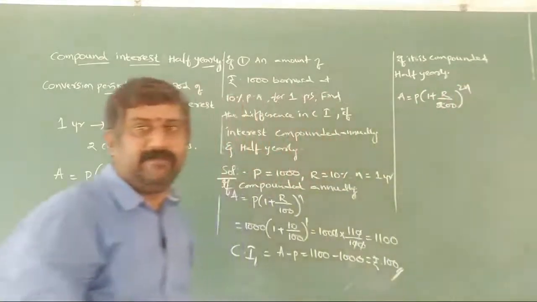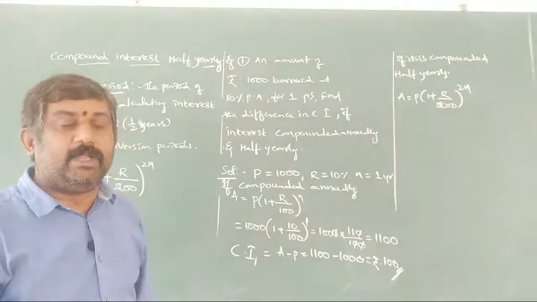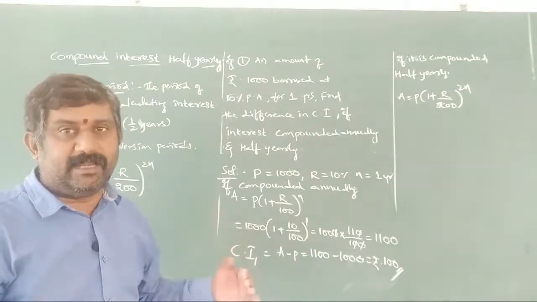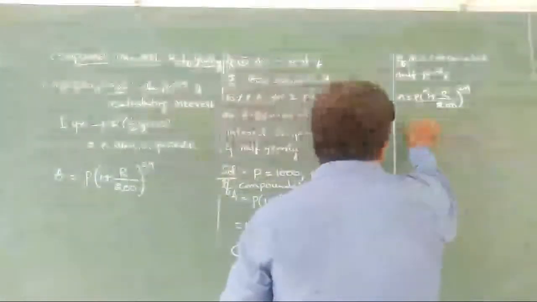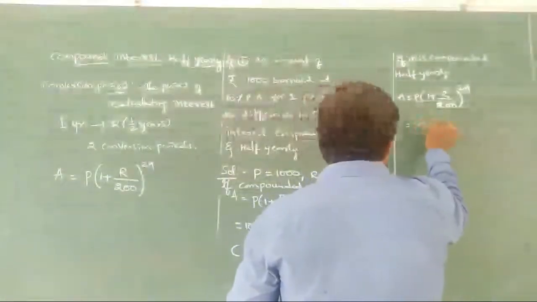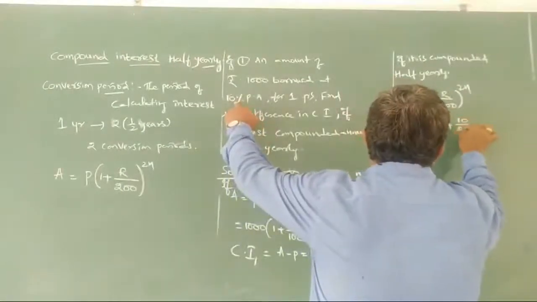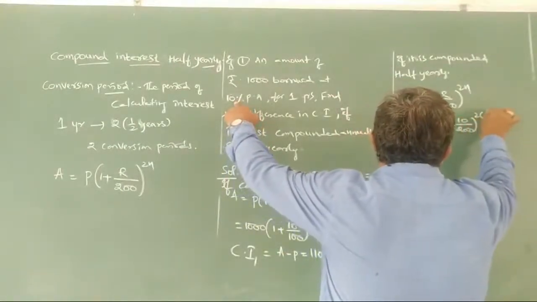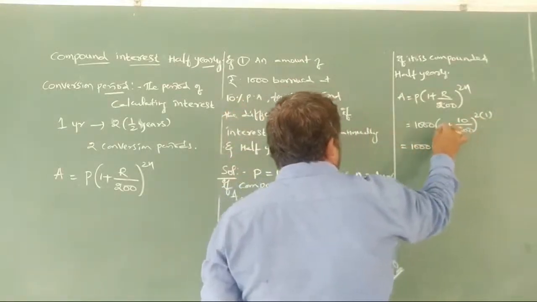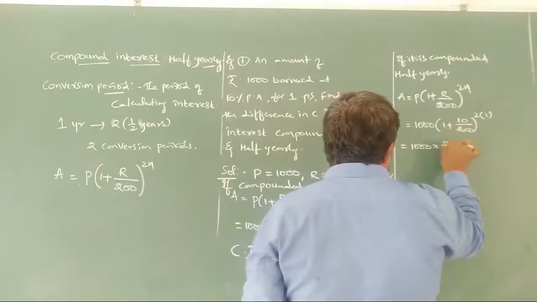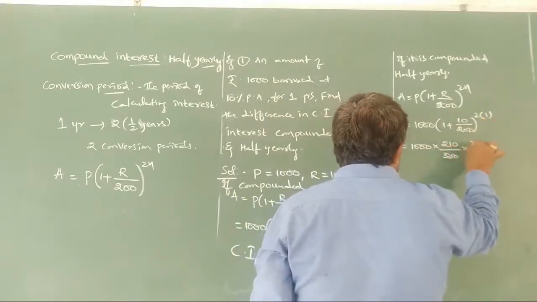So this is the formula we have here. Even though rate is half, the time period is 2 times. So what can we write here? 1000 of 1 plus, rate of interest is 10 by 200 whole to the power of 2 into n, n is 1. So 1000 into 2 ones are 200 plus 10 is 210 by 200. How many times? 2 times.